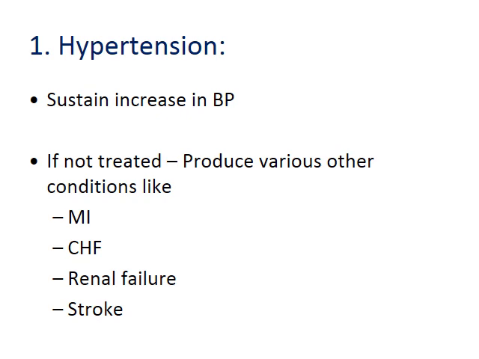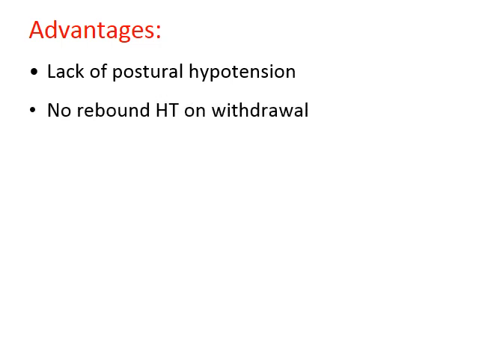There are many drugs used for the treatment of hypertension. One of the first line drugs among them is the ACE inhibitor. There are various advantages of treating hypertension with ACE inhibitors. One of the advantages is a lack of postural hypotension. As we know, alpha blockers are also used for the treatment of hypertension and they produce postural hypotension. Another one, there is no rebound hypertension on withdrawal. If beta blockers are used for the treatment of hypertension, sudden withdrawal of beta blocker therapy may lead to rebound hypertension.